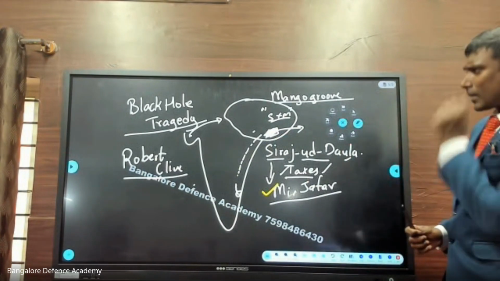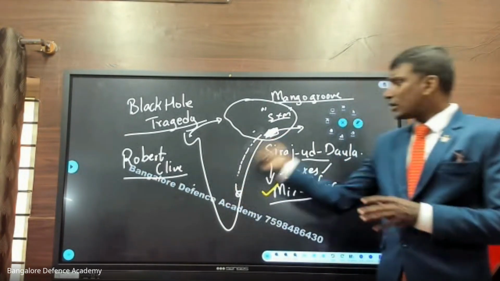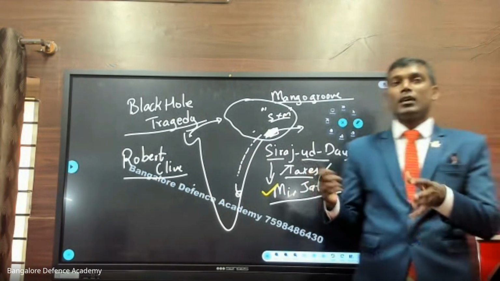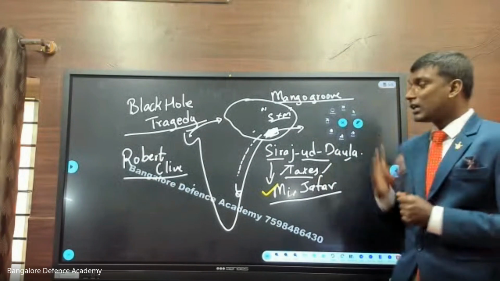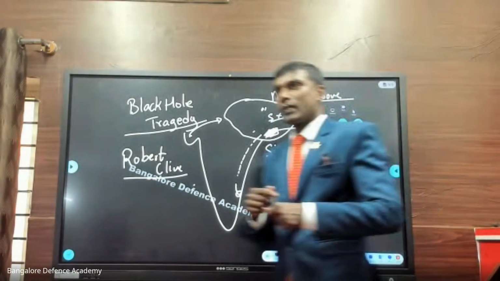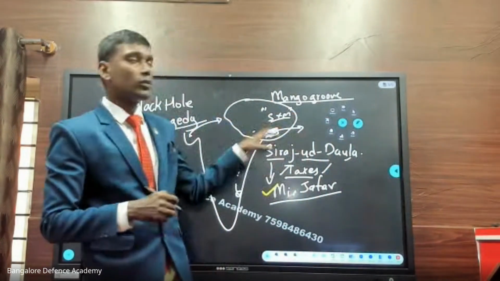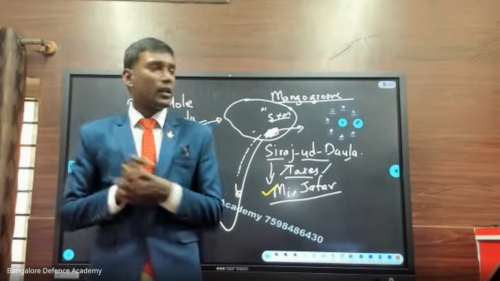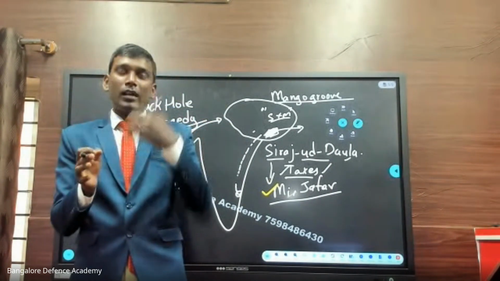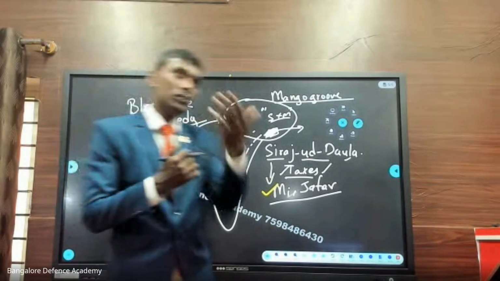Now what happens? Robert Clive, with that confidence, goes there, and now there is a fight. Exactly the same thing happens in the battle. On the ultimate day of the battle, Mir Jafar does not support Sirajud-Dowla. This happens in the mango grove, in the darkness. Both armies are hiding from each other, and in the darkness they are not able to see who is hiding where.